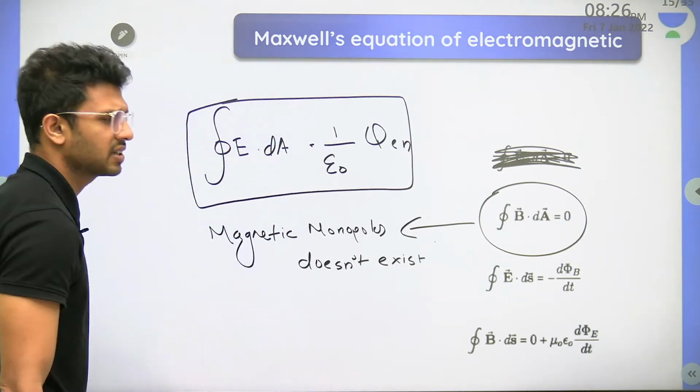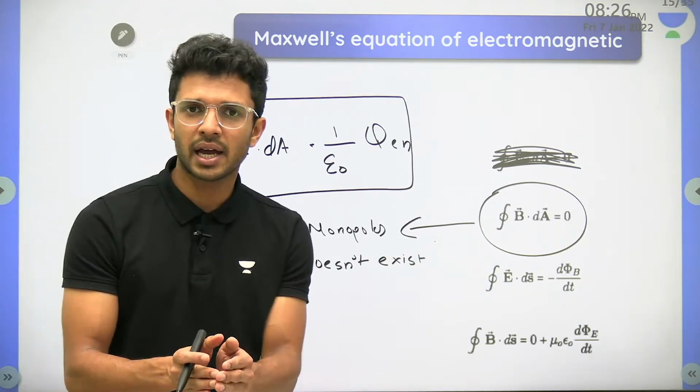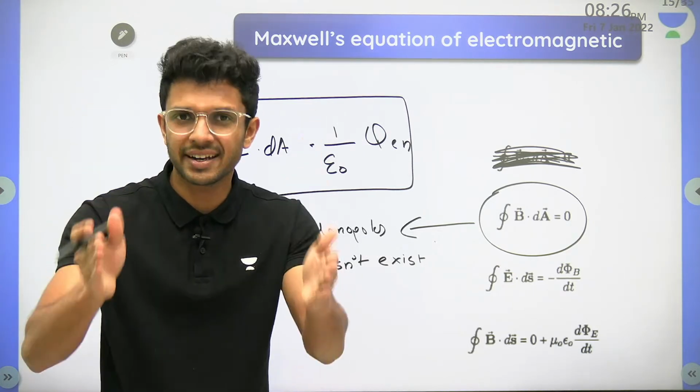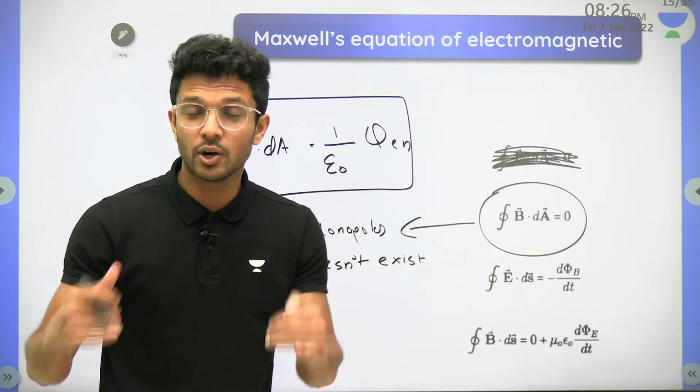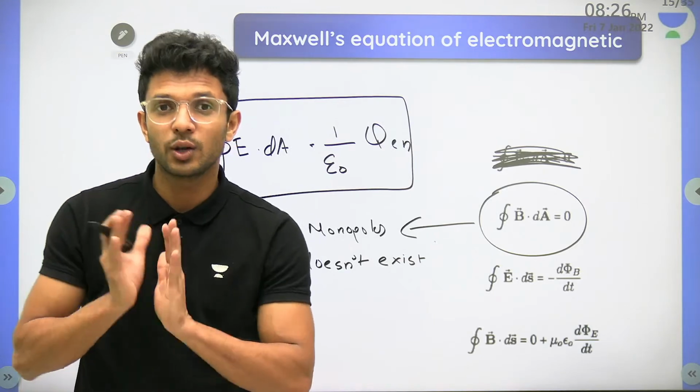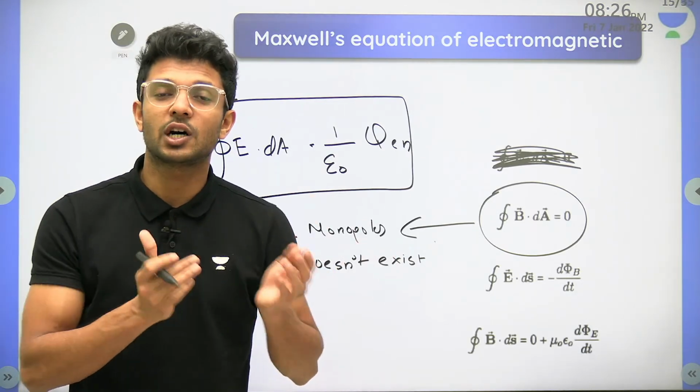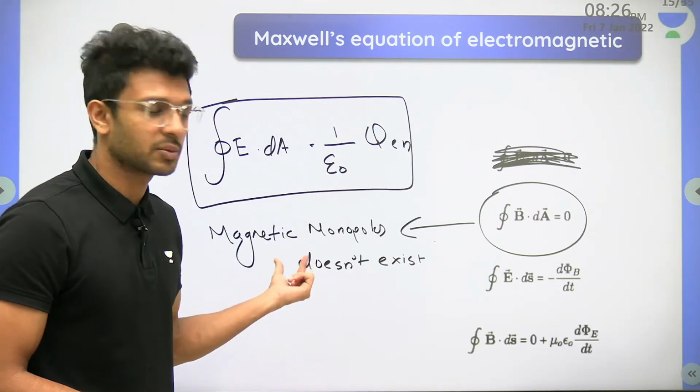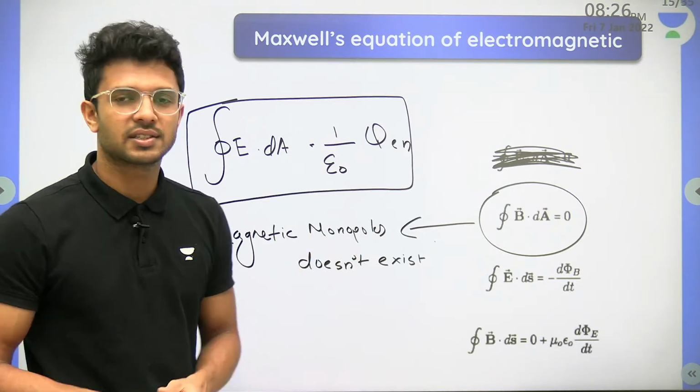What do you mean by this statement? Matlab, if there is a magnet, there will be a north pole and a south pole for that magnet. We cannot have a magnet with a north pole alone. We cannot have a magnet with a south pole alone. That is what the statement that magnetic monopoles don't exist means.